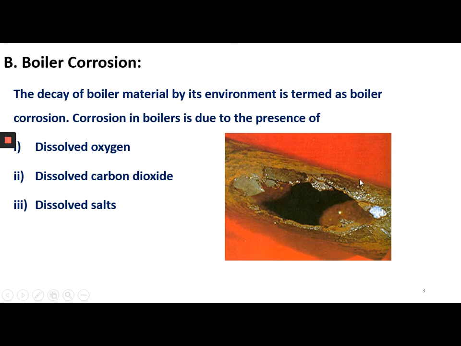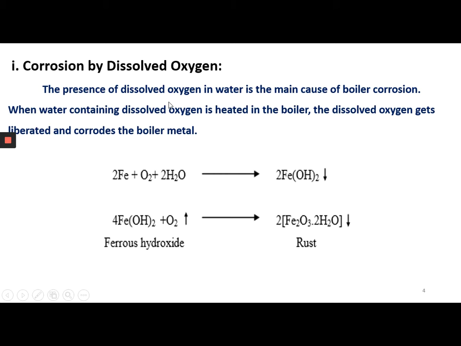So you can see the damage of boiler material due to boiler corrosion. First, we can see how corrosion occurs due to dissolved oxygen.